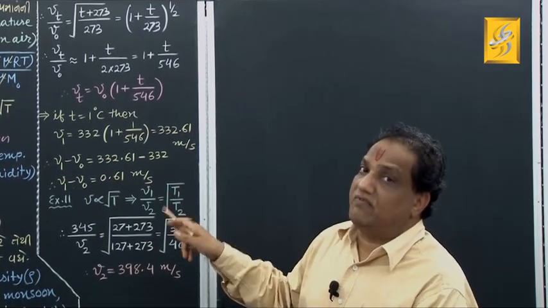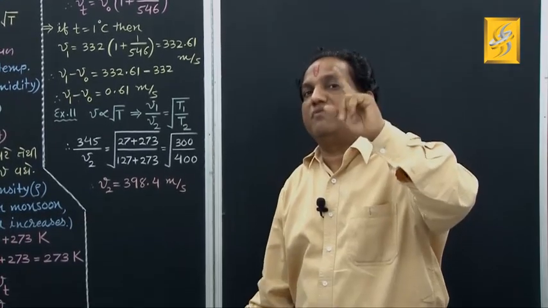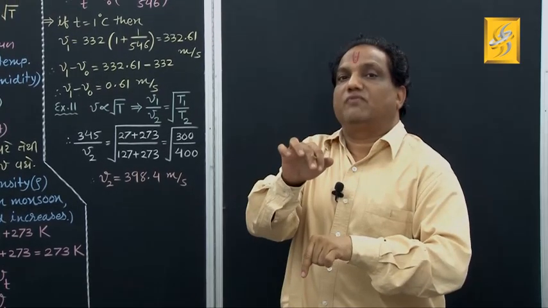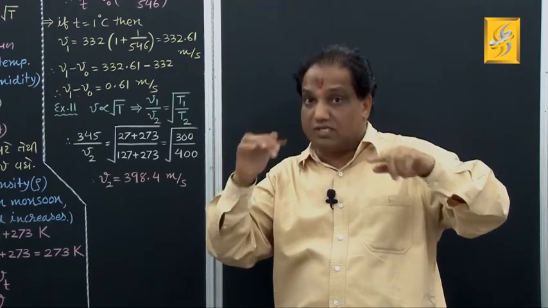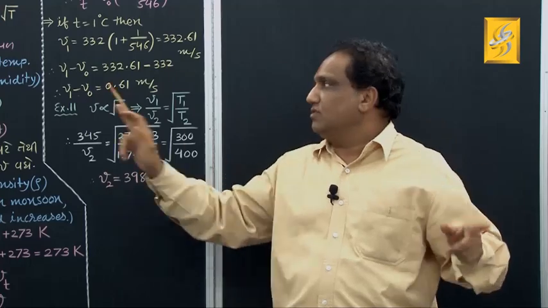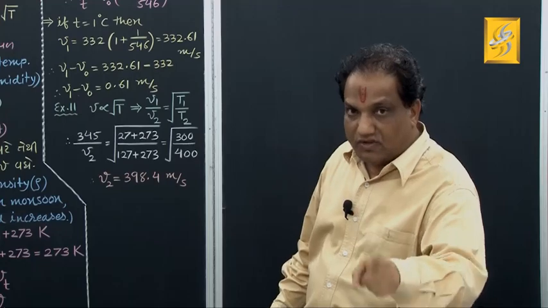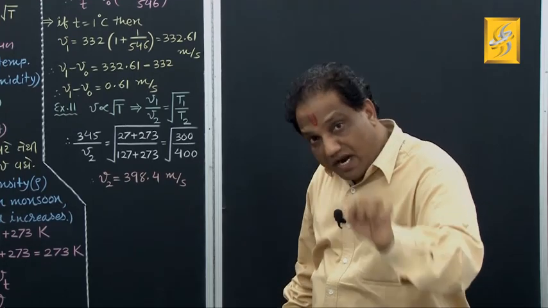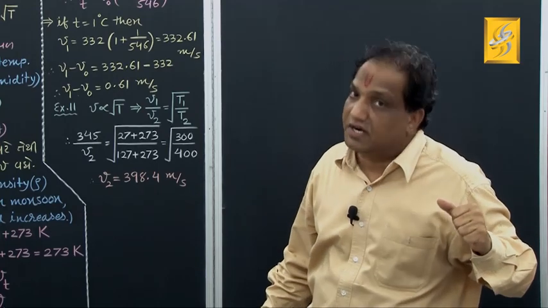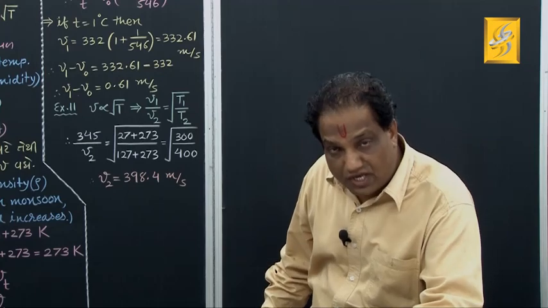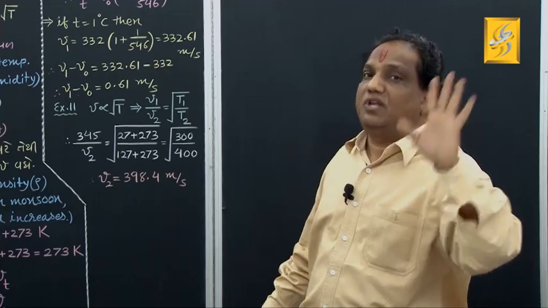Remember, this increase in velocity depends on the initial temperature of air. Right now, the initial temperature of air we had taken was 0 degree centigrade. From 0 degree centigrade, if you increase the temperature of air by 1 degree centigrade, the corresponding increase in velocity of sound is this much, correct? But if the initial temperature is other than 0 degree centigrade, this increase in velocity will be different. So I repeat, the increase in velocity of sound in air depends on the initial temperature from which you are increasing the temperature by 1 degree centigrade. So the rate of increase of velocity with the increase in temperature depends on the initial temperature, got it?